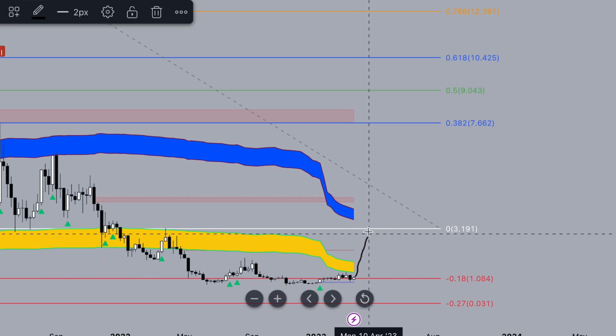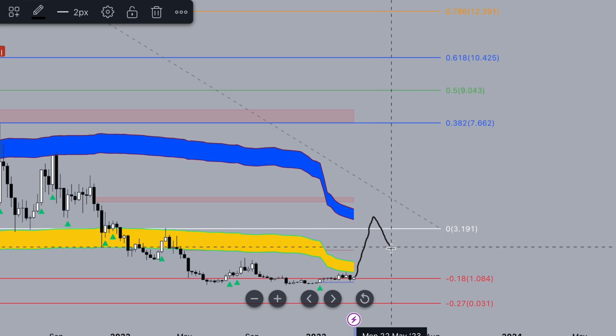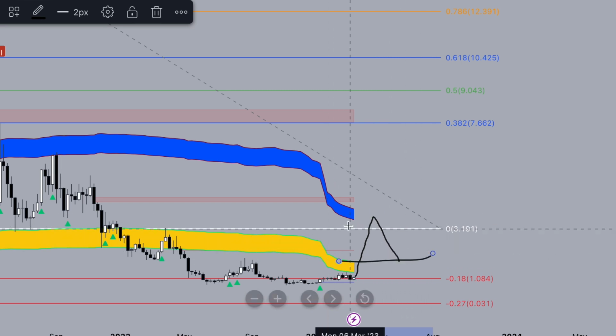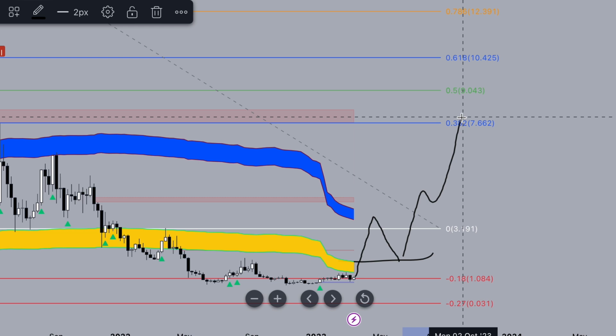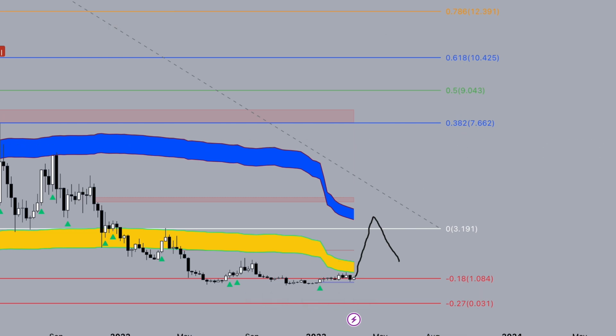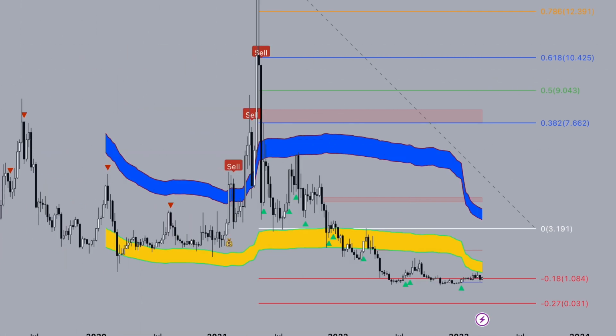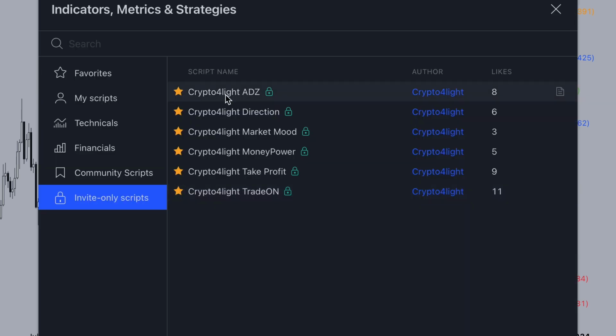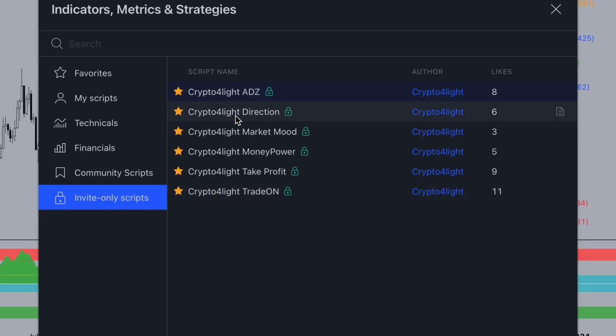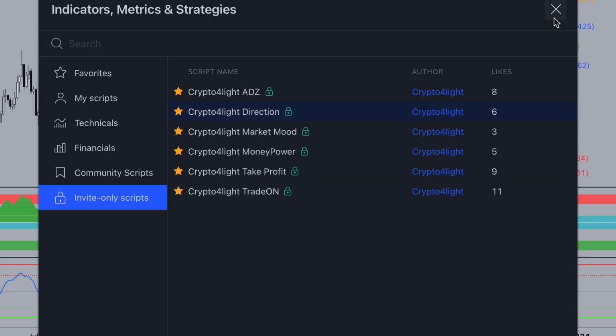So when we see something like this, a rejection, a retest of the buy line on a weekly time frame, we can start climbing higher this year or next one. So this is what about the weekly time frame and take profit and trade on. Now let's take a look at other indicators: A/Z, direction, and market mood.